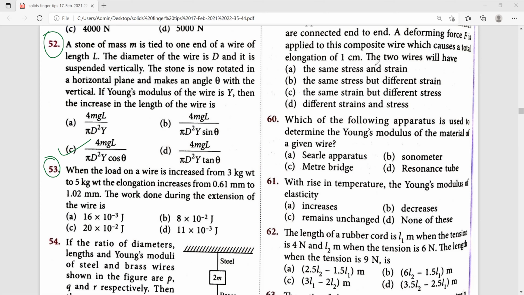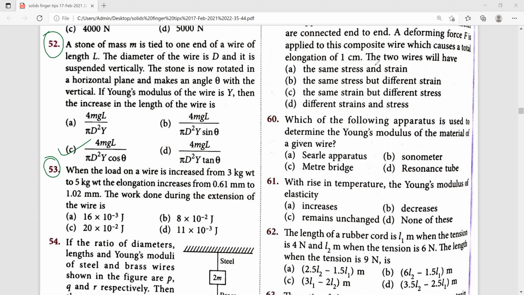So W1 is equal to half stretching force into extension. We are using the formula. Just substitute the value and this one we are getting 8.96 into 10 to the power of -3 joules.